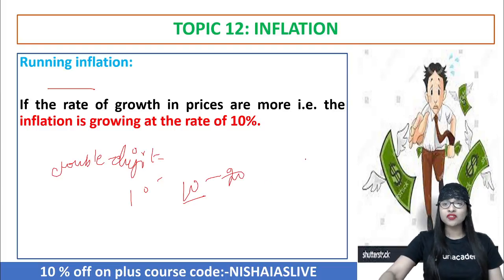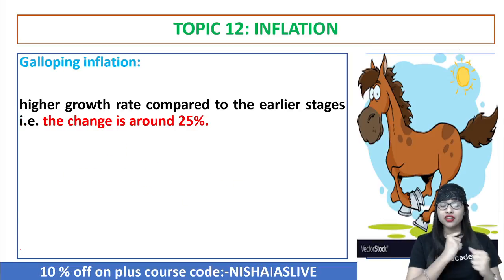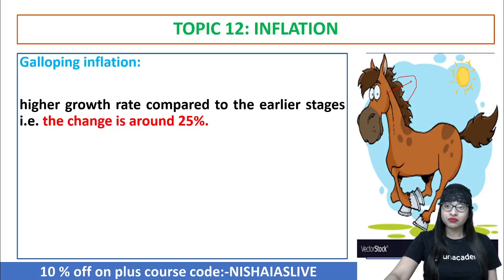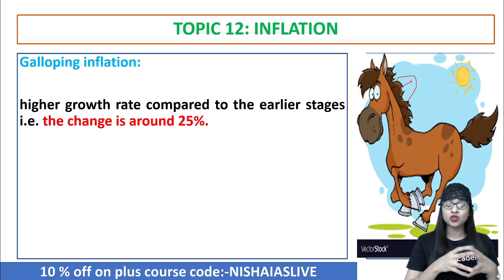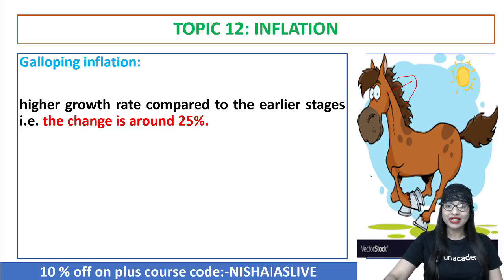Now after that, if this is not being stopped, again the inflation can go to a next level called as galloping. After creeping, after walking, after running, you will start jumping, right? It's called as galloping inflation. That is why I showed the picture of this horse as well here. And in galloping inflation, if a price rise is, let's say, by double, or let's say triple, that is when they had a 3-digit number, then it is said to be galloping inflation or jumping inflation. That is when the price rises by double or triple digits.